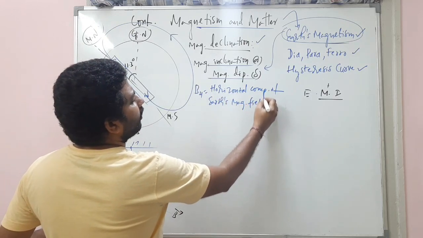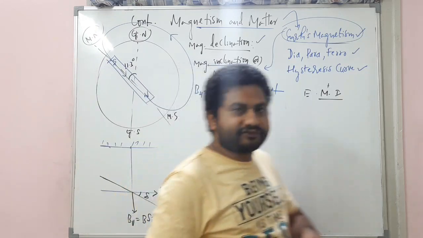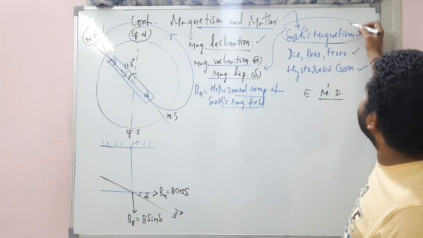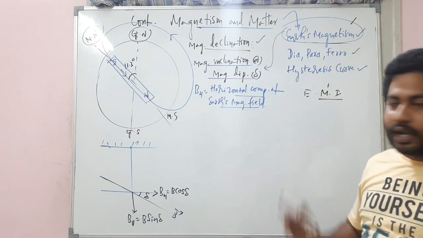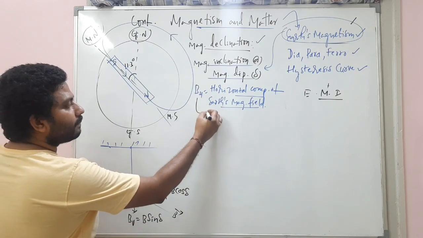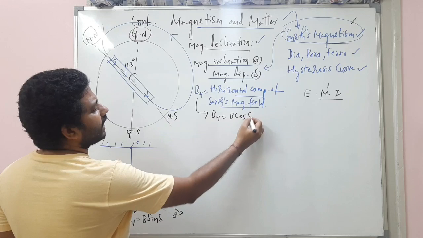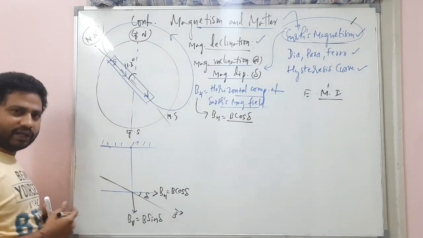Horizontal component of Earth's magnetic field. This is the most important part of this complete Earth's magnetism. Most important part. And what is the expression for this? BH is equal to B cos delta. This is the horizontal component.